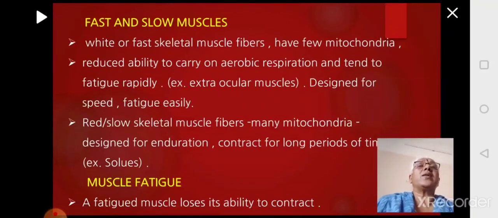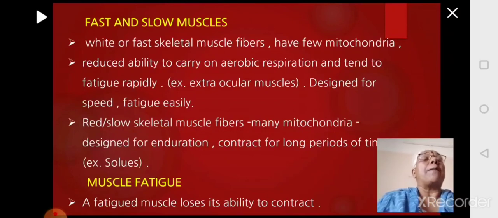Now apart from this, there are also what are called fast muscles and slow muscles. Fast muscles are also called white muscles. They have fewer mitochondria and appear more whitish in color, and they are generally designed to undergo anaerobic respiration. They cannot carry out aerobic respiration and can easily become fatigued. They cannot function continuously. Fatigue will be rapid. So this type of muscle is designed for speed activity. Whenever you're doing a sprint, running very fast, they will support the activity, but they will get easily tired.